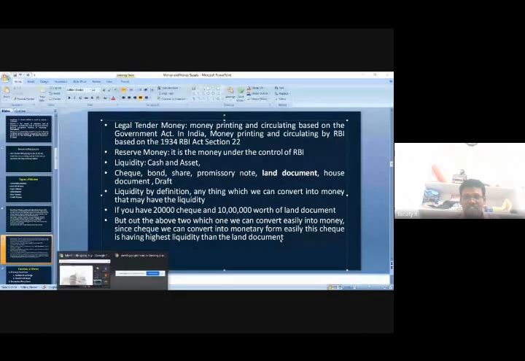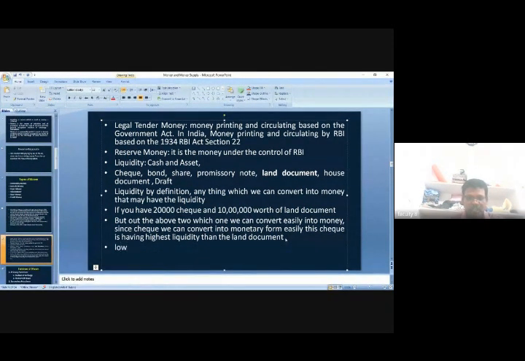Based on this definition, how can we describe the land document when compared with the check? The land document has the lowest liquidity.